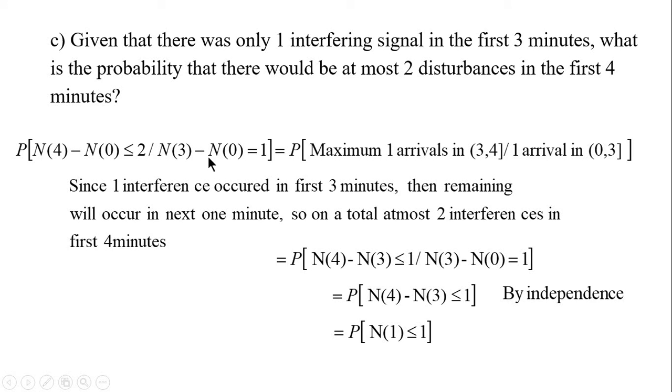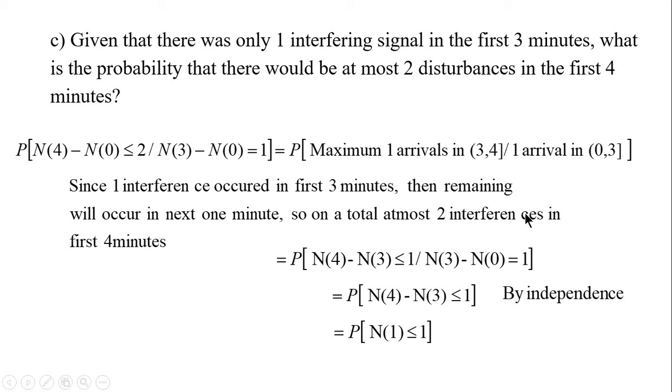Because we have known that one disturbance happened in the first 3 minutes, that means in the first 4 minutes it is the same as saying one arrival in the interval 0 to 3. So already one arrival happened, and we have to calculate the probability of a maximum of 2 arrivals. Since one arrival happened in this interval, now next we have to find the probability of a maximum of one arrival in this interval. So it will sum up to a maximum of 2 arrivals in the duration 0 to 4 minutes.